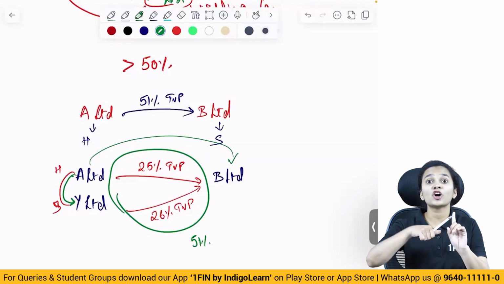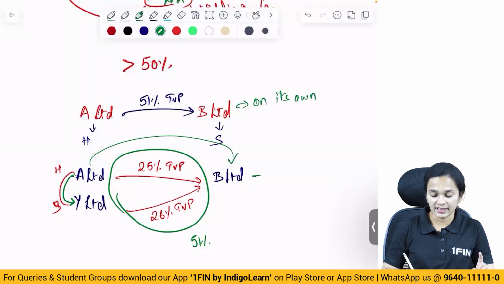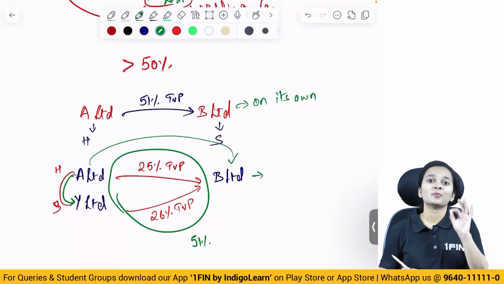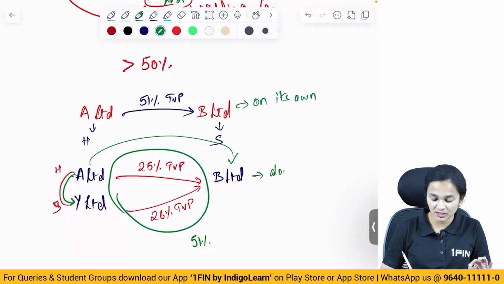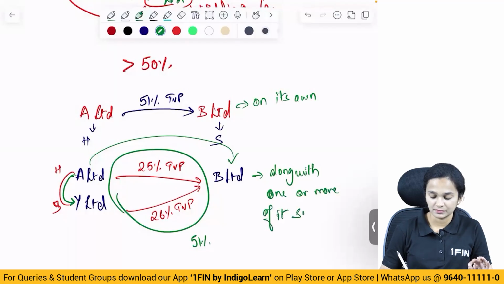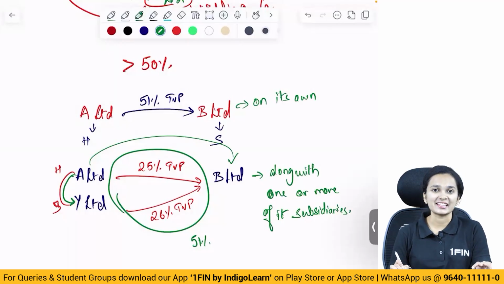So either the company on its own, as in the first situation, or in the second situation, holding more than 50% of the total voting power along with its subsidiary. So either the company on its own or along with one or more of its subsidiaries. Then in that situation, we say that the holding subsidiary relationship has been established.